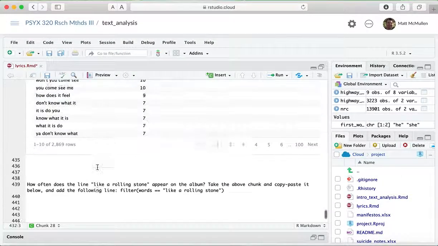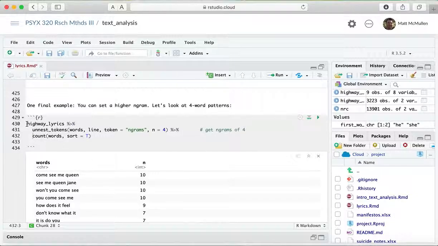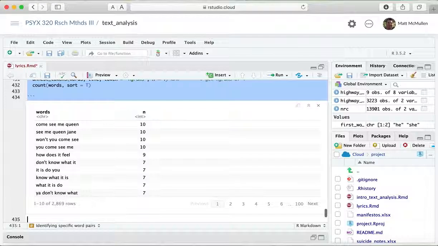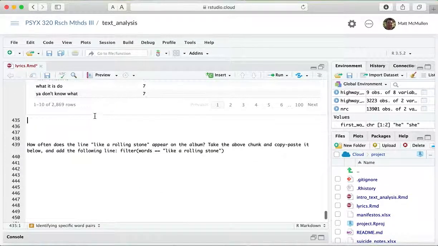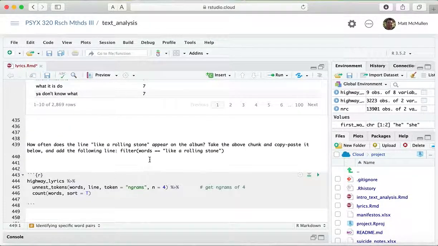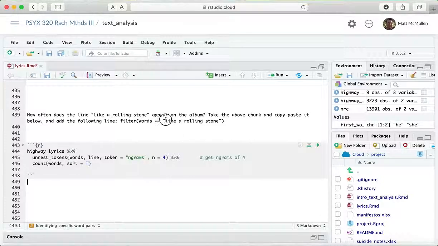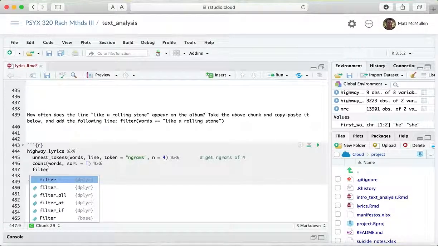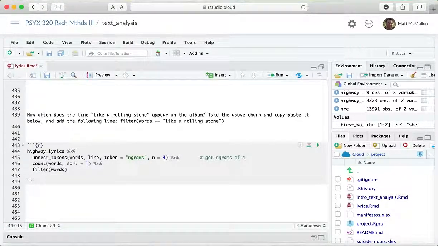And so what you can do is copy this whole chunk here. You can just look for just that one set of 4 words. So I'm going to pipe that into this filter command, and we do words, and then equal with 2 equal signs, and then in quotes the phrase that we're looking for.